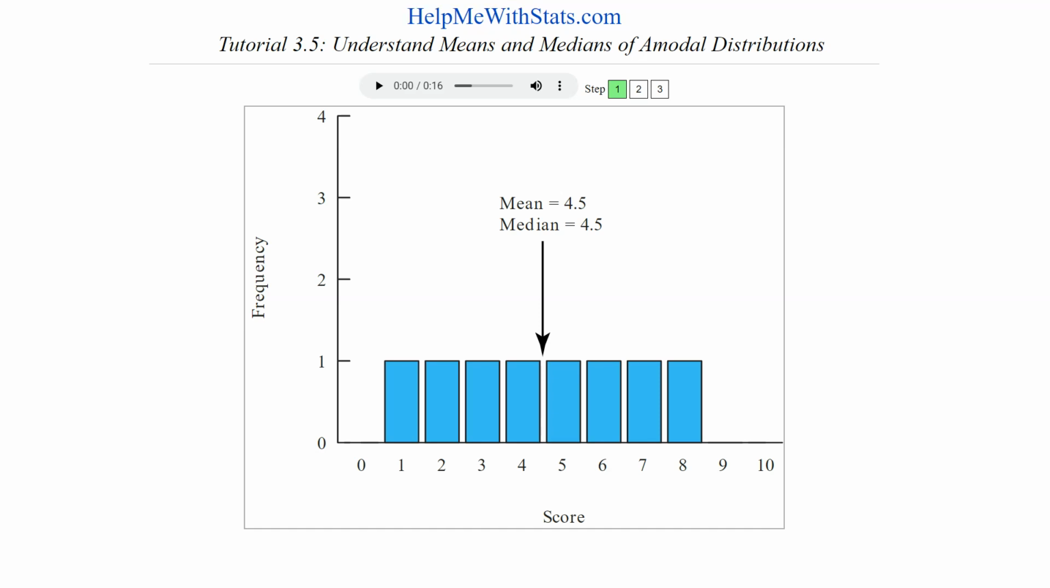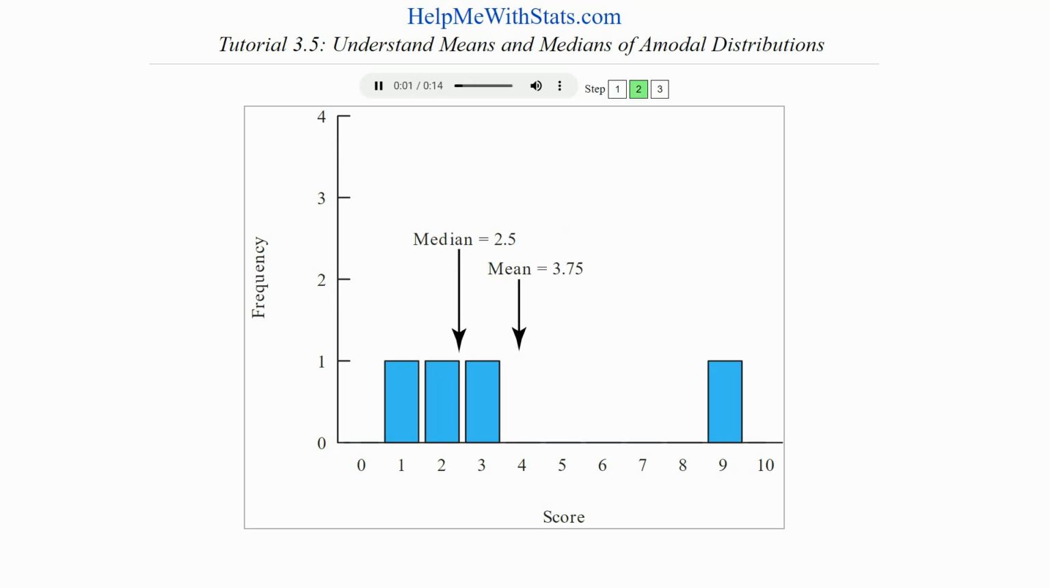HelpMeWithStats.com was used to create this tutorial that can help us understand means and medians of amodal distributions. Here is an amodal distribution of 8 satisfaction ratings for the concert. In this example, the mean and the median are equal to each other. But amodal distributions do not always have means and medians that are equal.